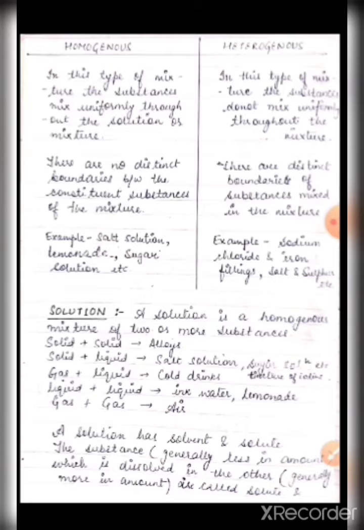We can see that there are distinct boundaries, then it is considered heterogeneous. Examples are also given here: sodium chloride and iron filings you can mix, salt and sulfur you can mix. You can mix any of the substances, and if you can observe distinct boundaries or colors or any type of distinction, then it is heterogeneous.